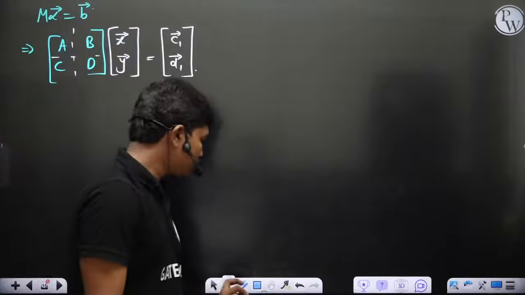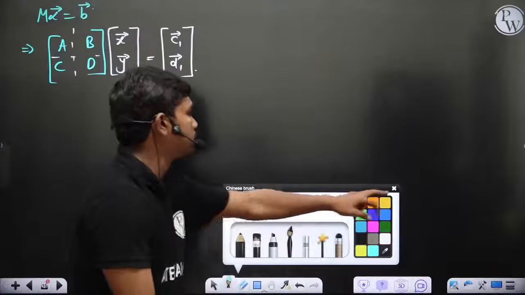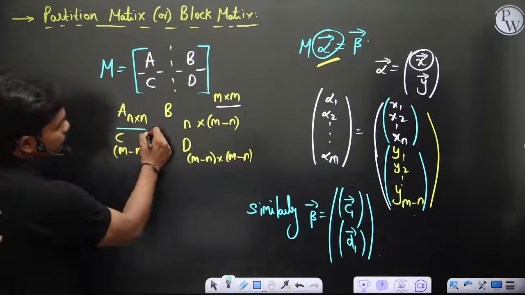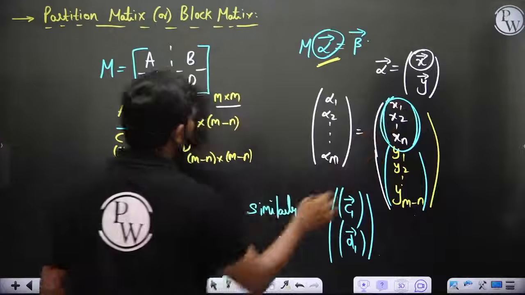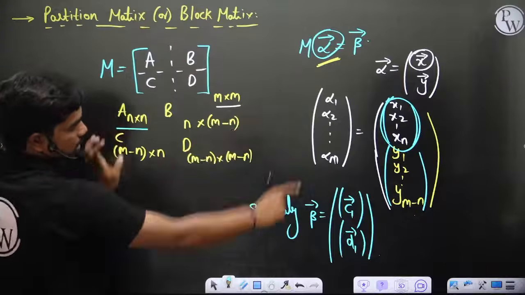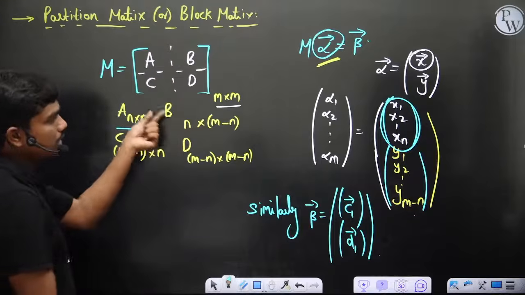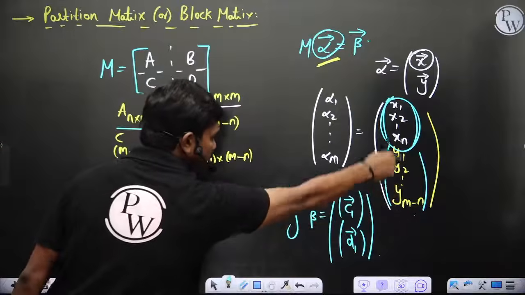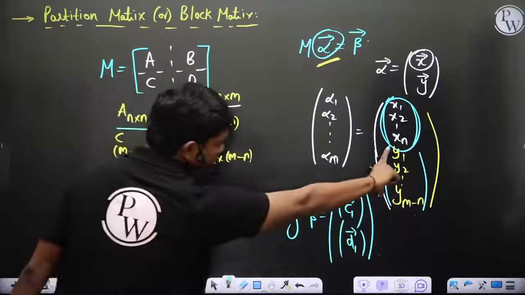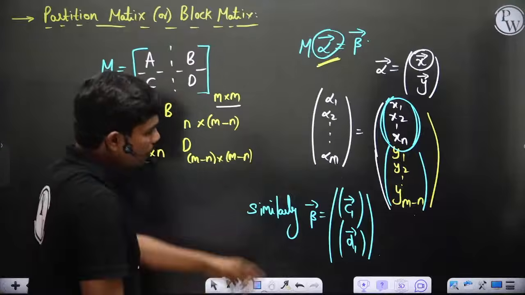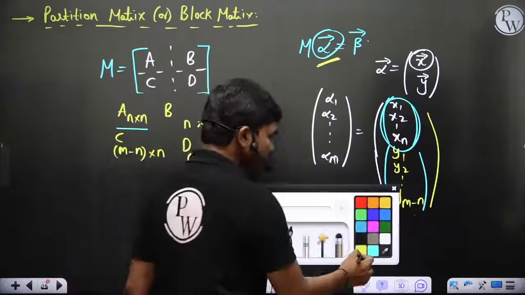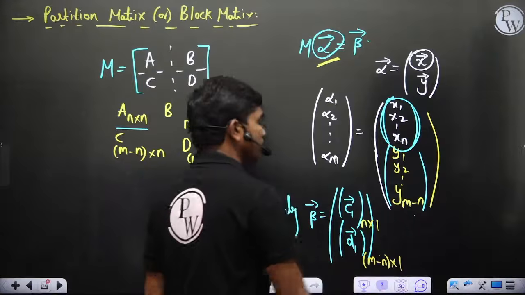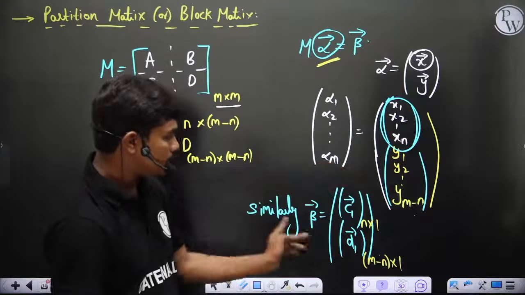Now we have split this according to the sizes: x bar, y bar, C1, D1, depending on the size n by n. If A is of size n by n, then x1 has n elements, so that the matrix multiplication of A with x is possible. Similarly, B is of size n by m minus n, so it has m minus n columns, and y has m minus n rows, so B can be multiplied with y. Correspondingly we generate C1 of size n by 1 and D1 of size m minus n by 1. These are the two vectors which, when combined, give you beta again.